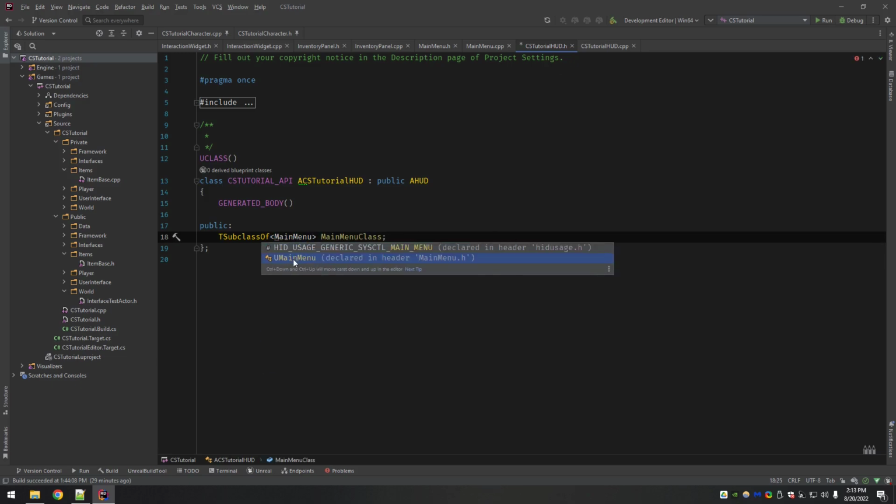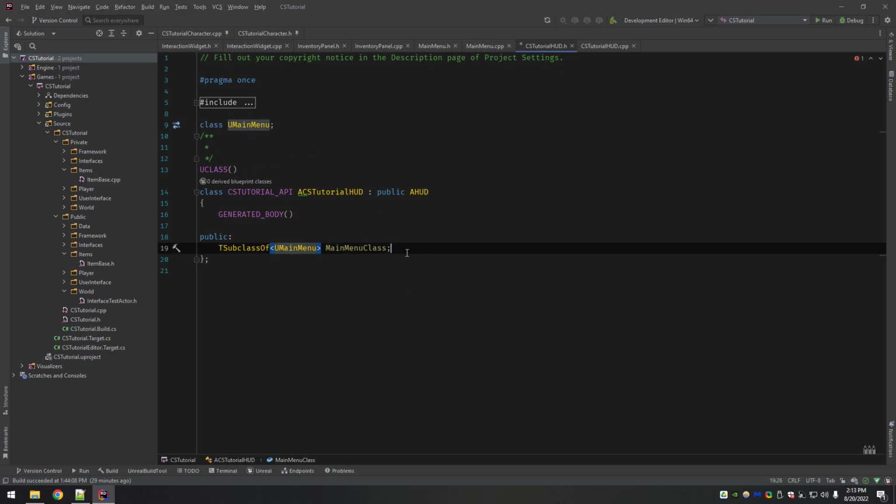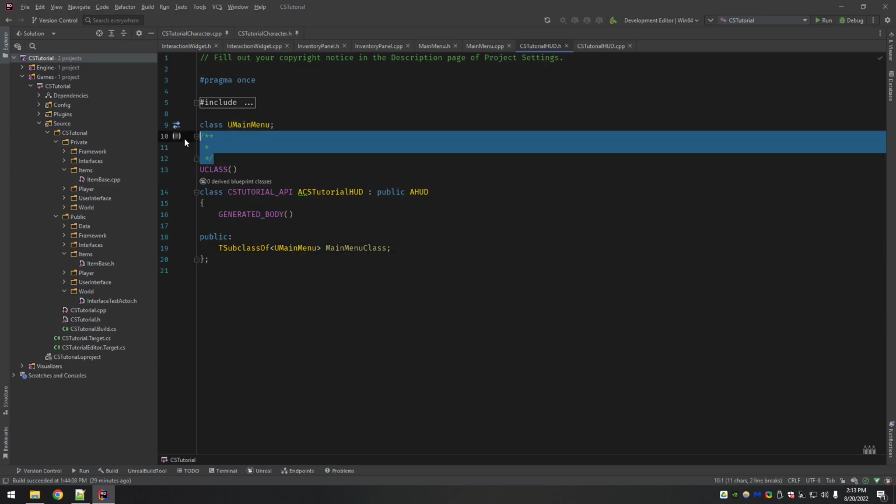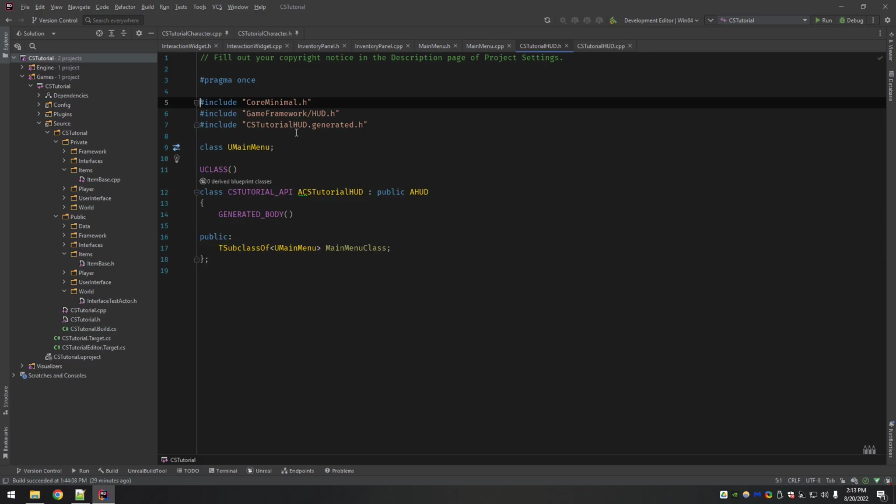So what's better to do is declare it as a subclass of your main menu class. So U main menu, and then I'm going to add a forward declaration here. Rider does it for me automatically, but you can just type it up here. I've mentioned it a little bit before in the other videos, but this basically tells it the type.